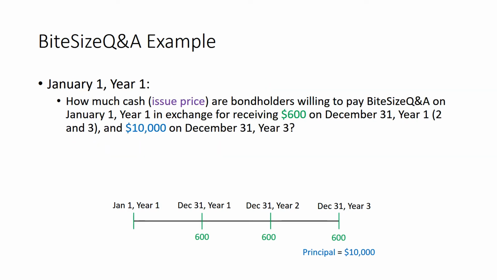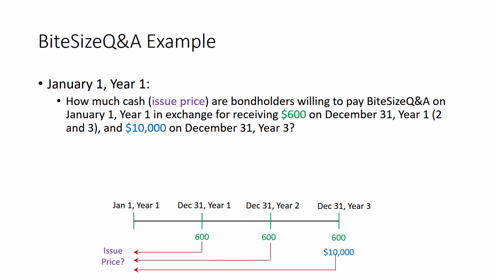Knowing the stream of cash flows, we can now think about what happens on January 1st, year 1. On January 1st, year 1, we've got to figure out how much cash, so this is the issue price, bondholders are willing to pay Bite-Size Q&A in exchange for receiving $600 at the end of every December plus $10,000 on December 31st, year 3.